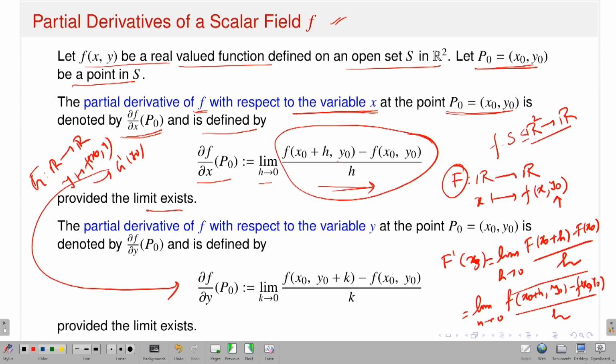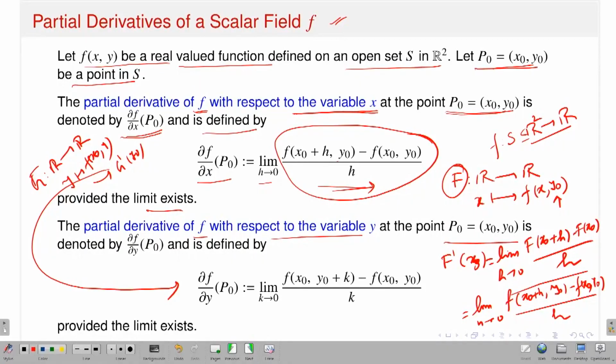So again, the partial derivative of f with respect to variable y. When I am talking about it with respect to variable y, it is automatic that I have to keep the first variable fixed, that means x naught is fixed. So at the point p naught equal to x naught y naught, the notation is del f del y at the point p naught, and it is defined by this limit. That means find the limit as k approaches 0 of f of x naught comma y naught plus k minus f of x naught y naught divided by k.